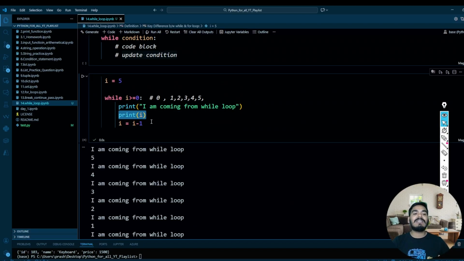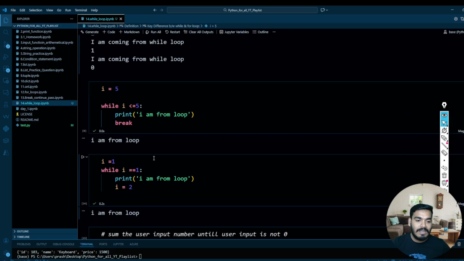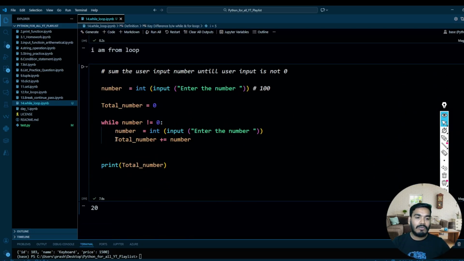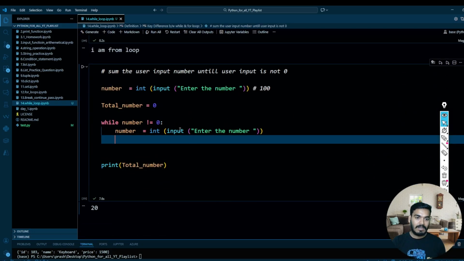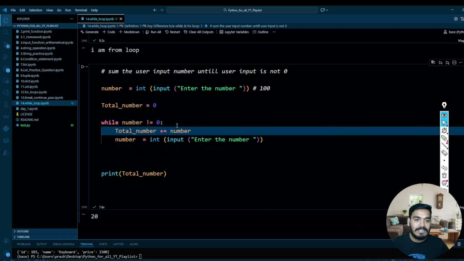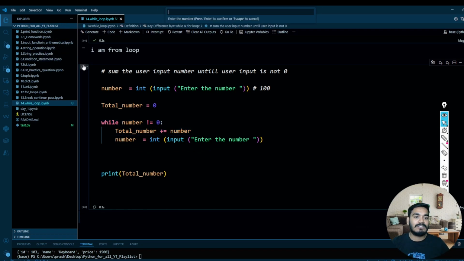First we have written the condition, then we have changed the I. In a similar way, we need to first sum this and then change the number. So now let's execute this. 100, again enter 200, 300, 400, and then enter 0. So you have 1000.